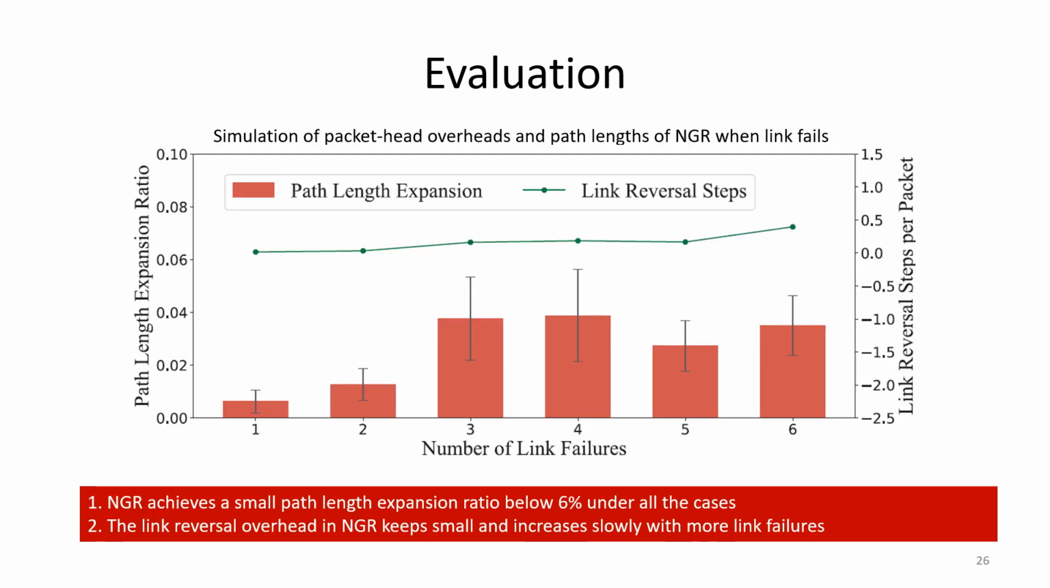We also evaluate the packet head overhead and the path length of NGR when links fail. We see that NGR achieves a small path length expansion ratio, which is below 6% in all cases. And the overhead in the packet head in NGR stays small and increases quite slowly with more link failures.